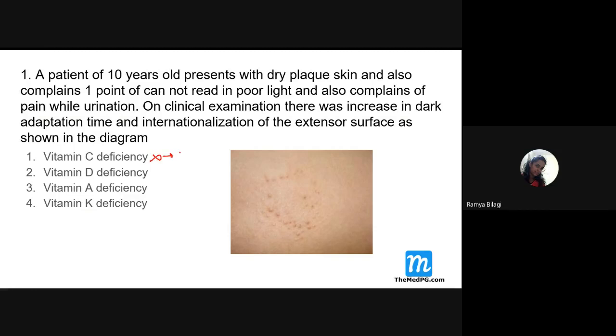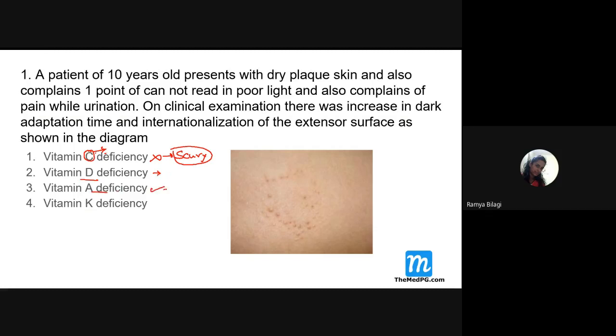Looking at the clinical presentation, I don't think it should be vitamin C deficiency. What is the problem with vitamin C deficiency? Scurvy. There you may see gum bleeding or bleeding in the joint areas, and delayed wound healing. These are the typical features of vitamin C deficiency, that is, deficiency of ascorbic acid. Vitamin D is nowhere linked here.